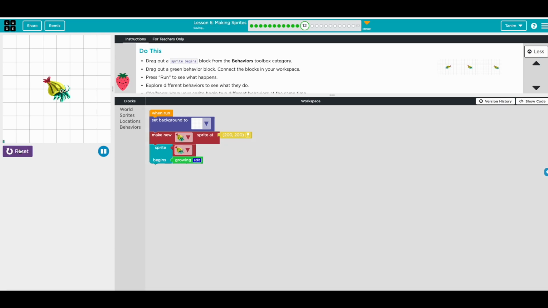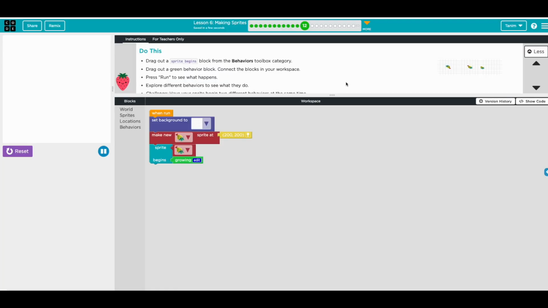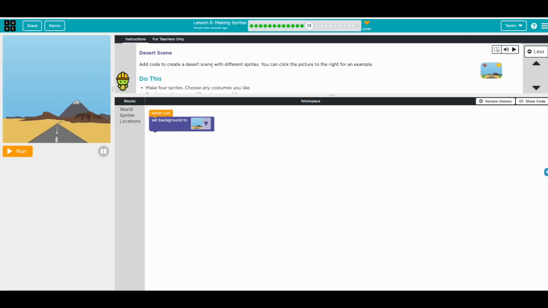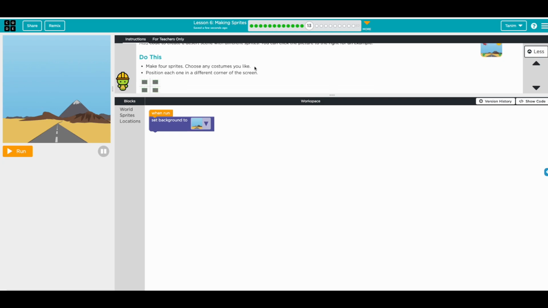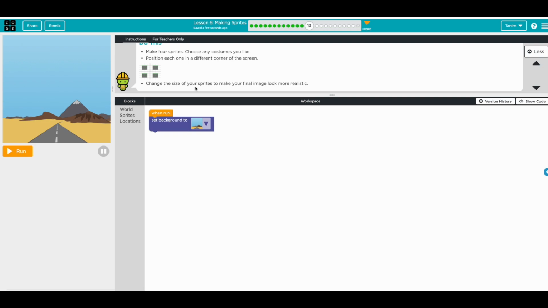So run. Cool. Continue. Start a scene like this. Make 4 sprites. Choose any costumes you like. Position them in different corners. Change the size to make the final image more realistic.